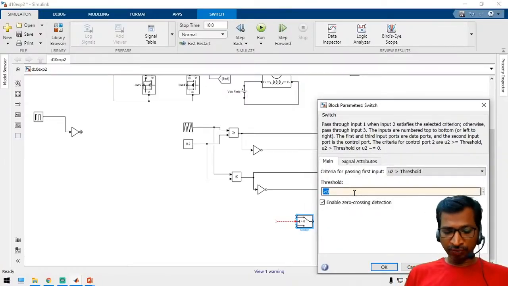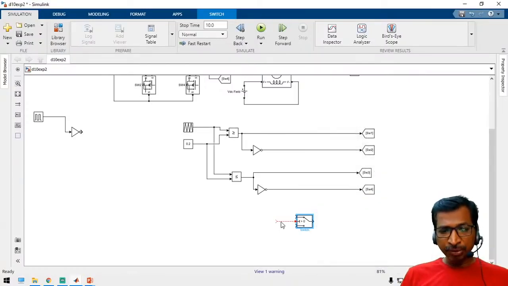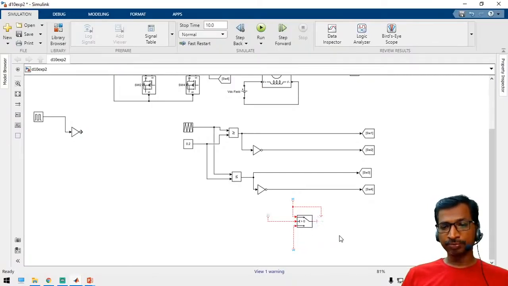If you apply threshold value 0 here, and the value is above 0, in that case this input will be connected to the output port. Suppose the control signal is less than 0, in that case this other input will be connected to the output port. Right?